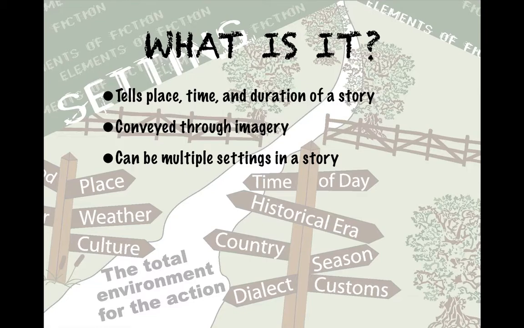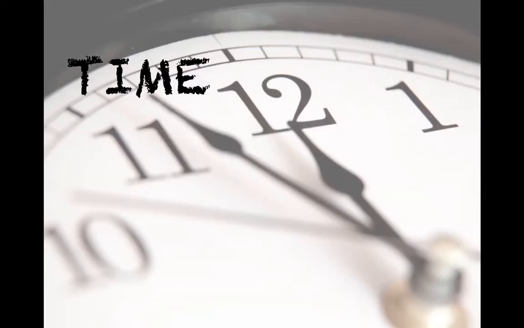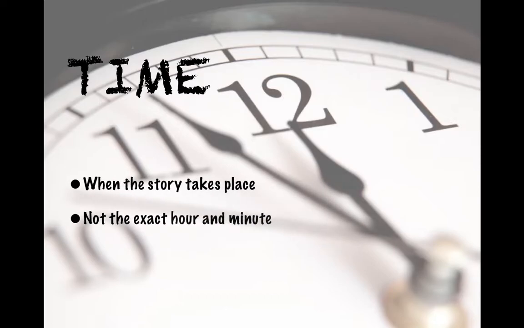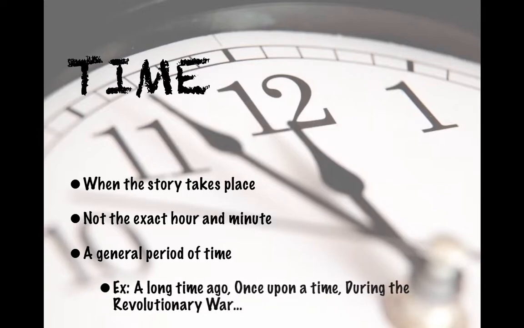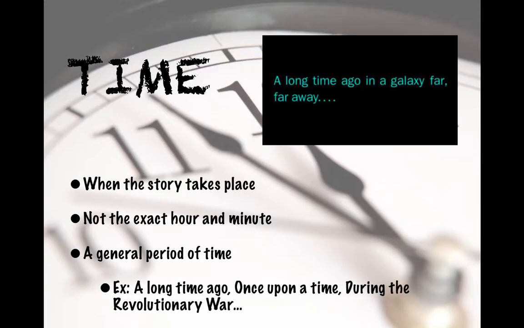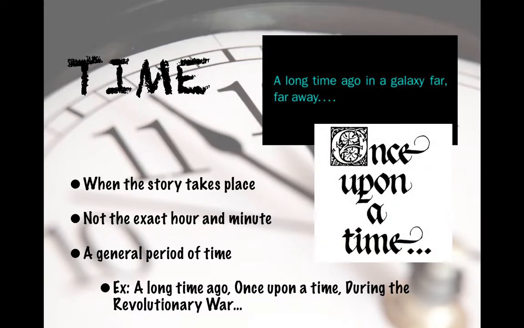Now we're going to take a look at the place, time, and duration and what exactly those mean. So the time describes when the story takes place. It doesn't have to be an exact hour and minute, but more of a general period of time, such as a long time ago, or once upon a time, or even during the Revolutionary War. It could be a certain time period like that.